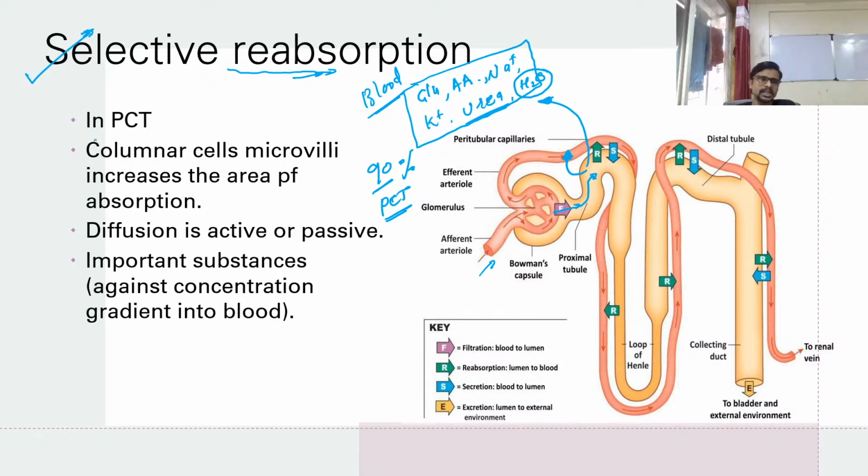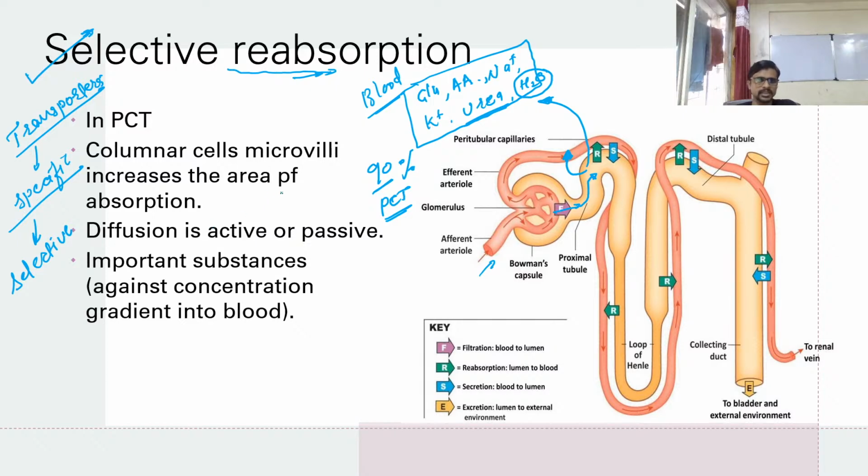That means there are few channels or transporter proteins, and they are specific. We know that they are always specific for the particular molecule, and that's why we call it selective. So this is selective, that means selective. Is there any question, guys? Getting it? So the columnar cells having microvilli increase the area for the absorption.